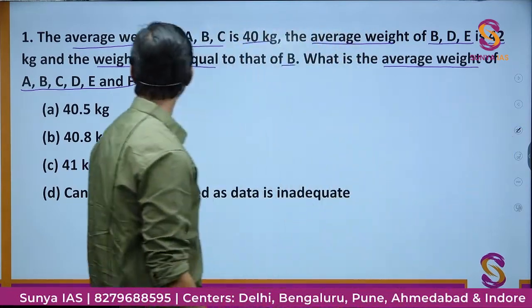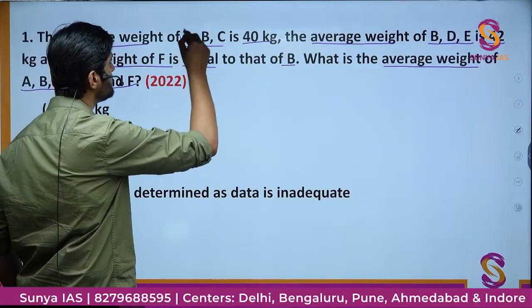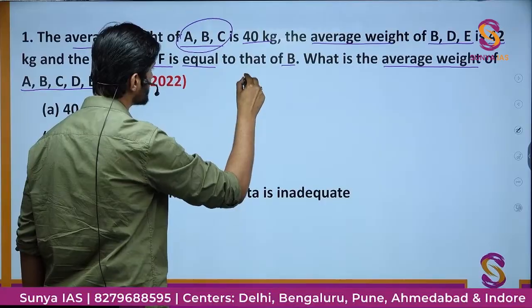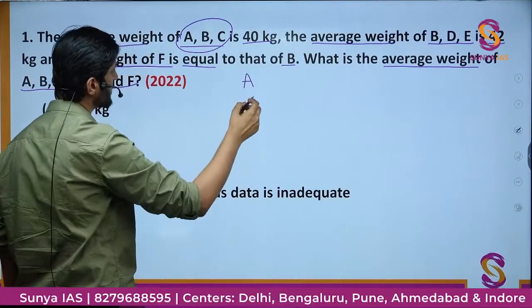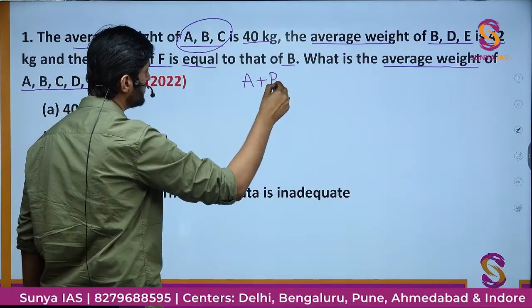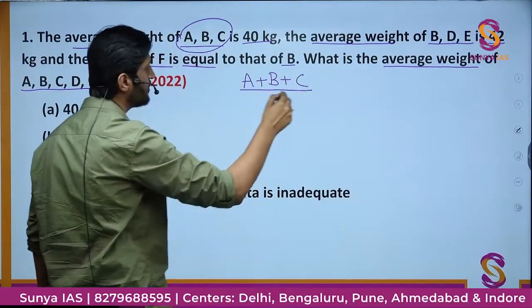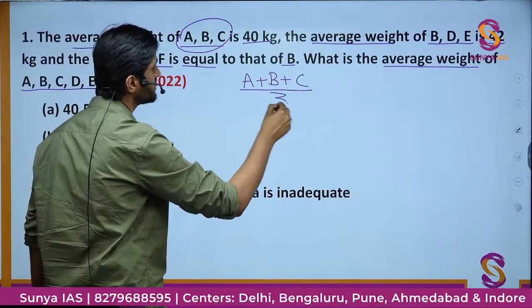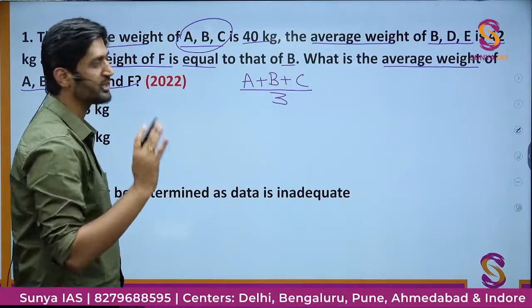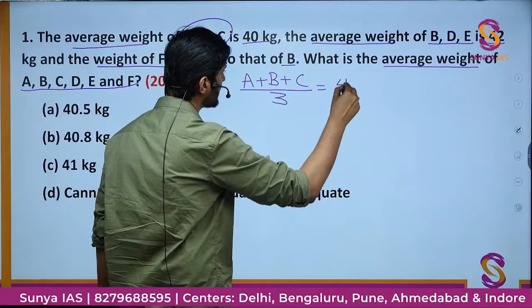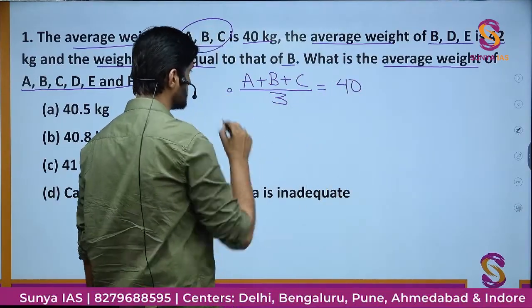So here you can see the average weight of these 3 people A, B and C is 40 kg. So you can write the average weight. Suppose the weight of A is A, then B and then C. To find the average we just add them up and divide by 3, because 3 is the number of people. We are having 3 people this time, A, B and C, and their average weight is 40 kg.